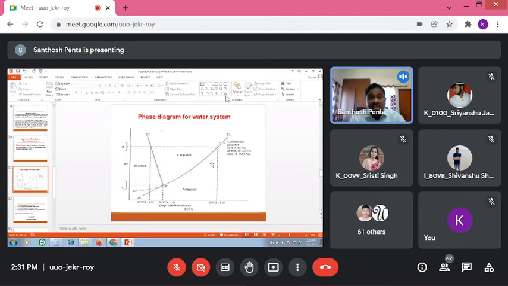That means in the phase diagram, two things we can discuss. What are those? Areas or otherwise places: three places are there. At the same time, three boundary lines, or curves, are there. What are the boundary lines? Here CT is one boundary line. Why is it called a boundary line? First of all, we will discuss how many areas are there.